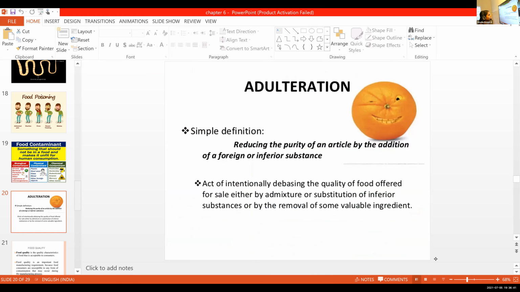Reducing the purity of an article or purity of a food by the addition of a foreign or inferior substance. Not only this addition, we can also remove. Removal also comes under adulteration, because for example, if you are removing a particular nutrient from a food, the quality or the particular characters change, right? That also comes under adulteration. Not only the adding but also removal of the basic ingredient or the basic nutrient in that food comes under adulteration.